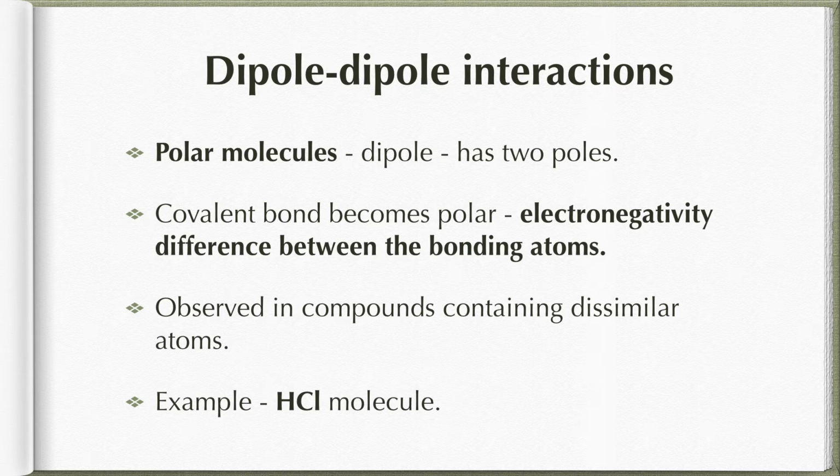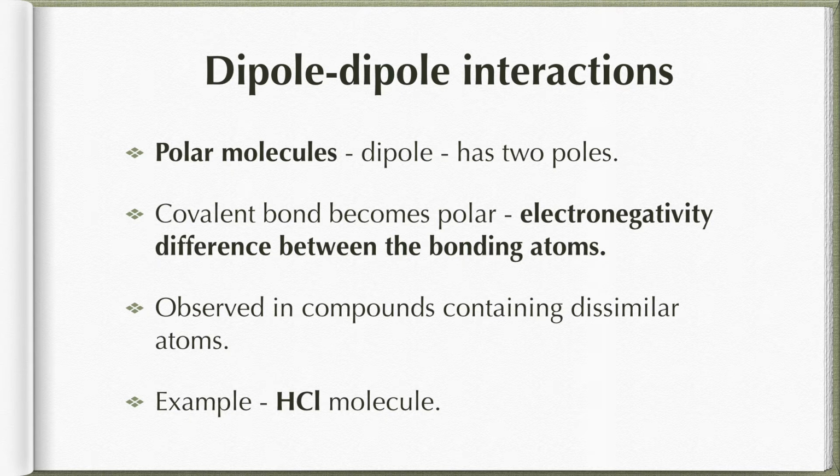Now what are dipoles? Dipoles means they have two poles. Polar molecules are the ones which have separation of charges. For example, if I take O2, is it a polar molecule? No, it is not a polar molecule. If I take HCl, is it a polar molecule? Yes, it is a polar molecule. Now why is it a polar molecule?